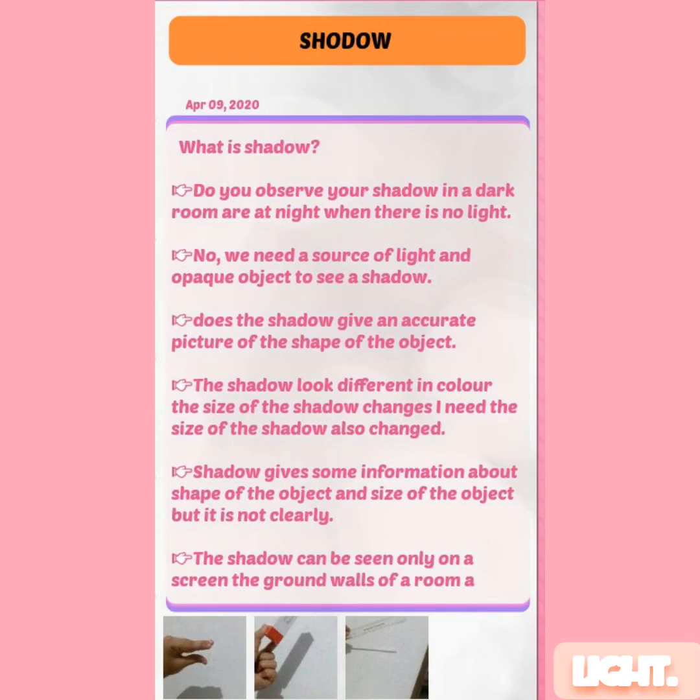What exactly is a shadow? Do you observe your shadow in a dark room or at night when there is no light? No, we need a source of light and an opaque object to see a shadow. Thus the shadow gives an accurate picture of the shape of the object. The shadow looks different in color. The size of the shadow changes.